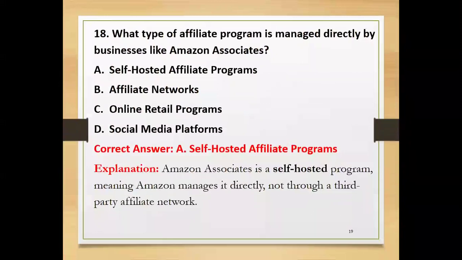The next question: what type of affiliate program is managed directly by a business like Amazon Associates? Is it self-hosted affiliate programs, affiliate networks, online retail programs, or social media platforms? The correct answer is self-hosted affiliate programs. Amazon Associates is a self-hosted program, meaning Amazon manages it directly, not through a third-party affiliate network.